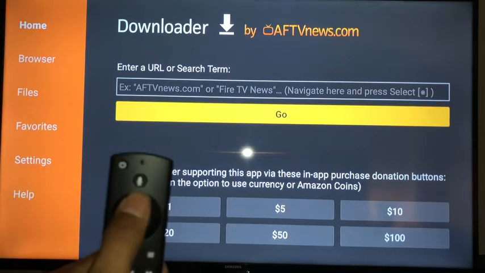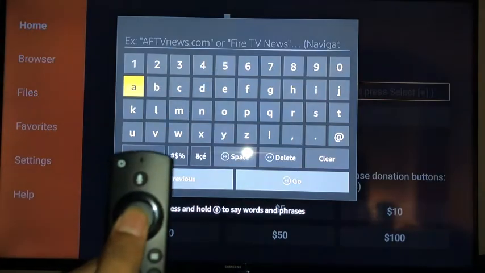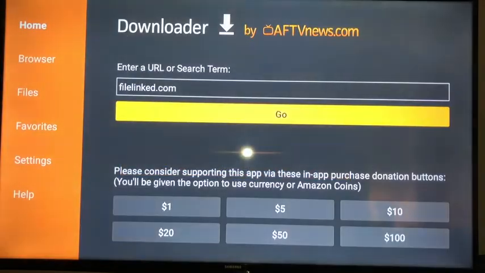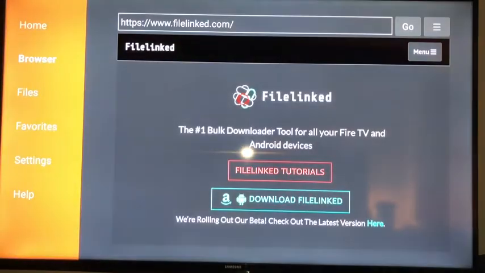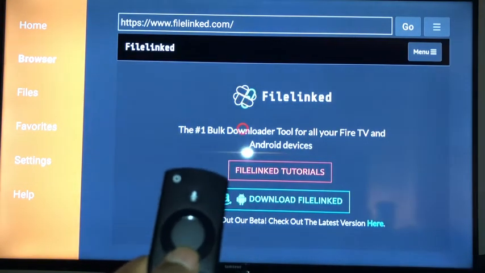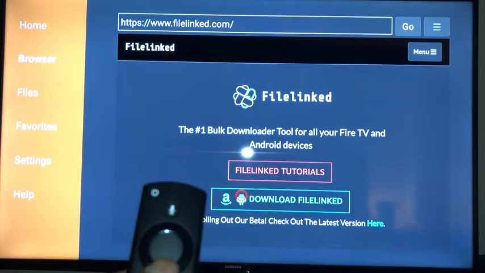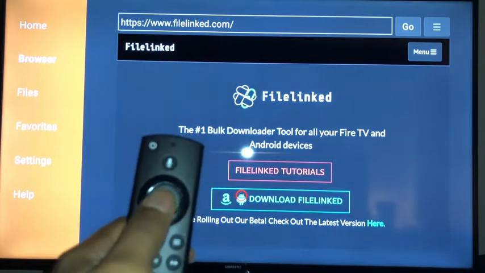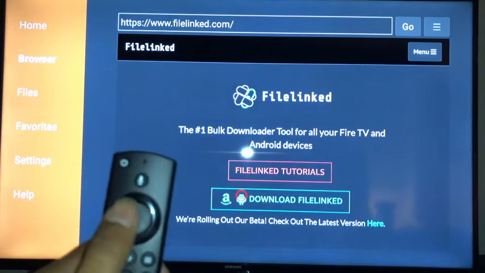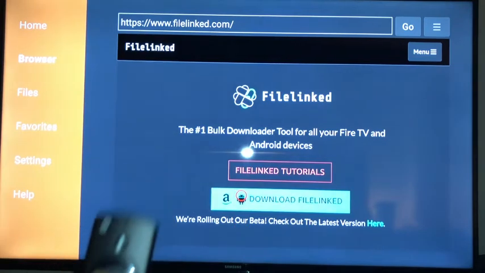You want to go up and type in filelinked.com, and then hit go. Now you want to take that little red circle and take that down to download FileLinked, and we did that with the down button, and click select to download the FileLinked.